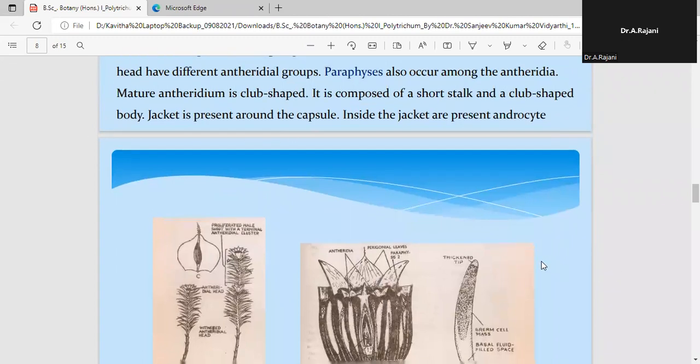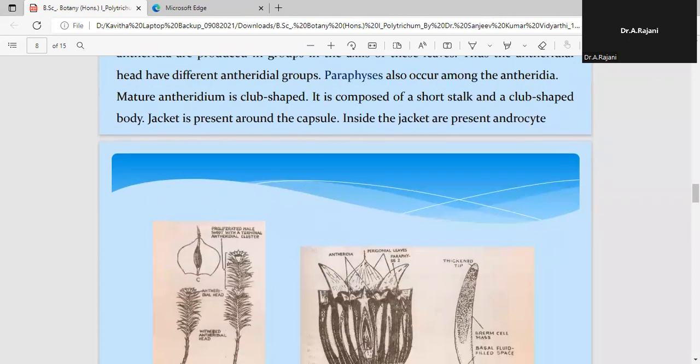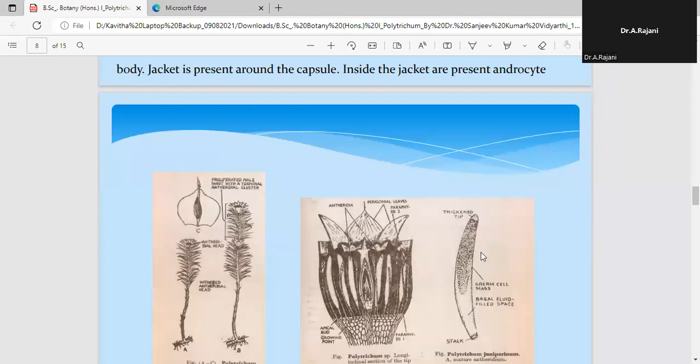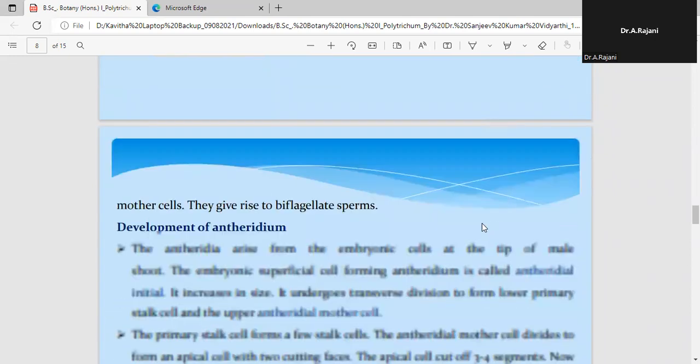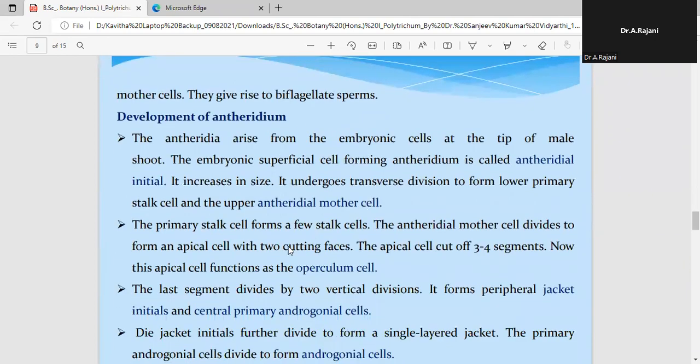Now, how is each antheridium? This antheridium is club shaped. You can see here, this is a long, elongated club shape with a short stalk, surrounded by a single-layered jacket. Inside this antheridium, we can see the development of antheridial mother cells.